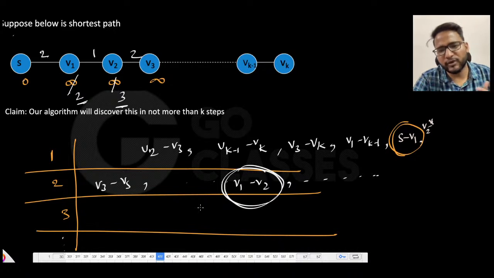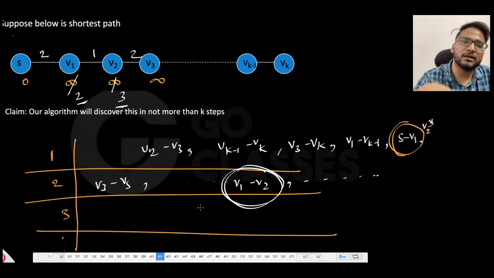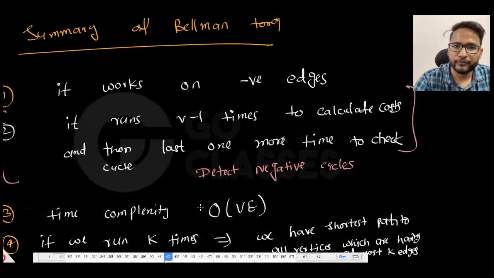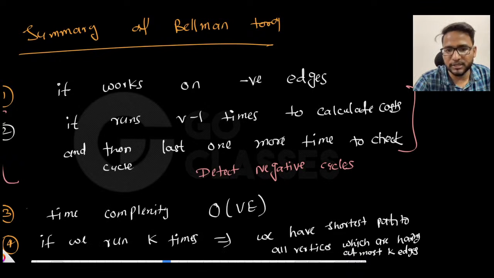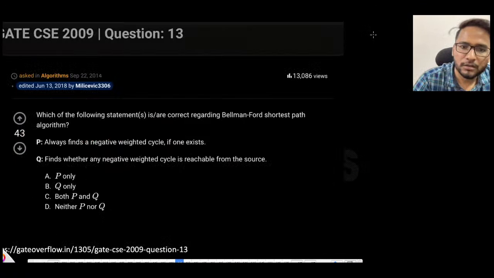Okay, we understand that if you are not from GO Classes' student, then you might be having some difficulty in understanding. The reason is that you might not have studied things in the proof way. I mean, you might have studied, that's perfectly fine, but the chances are that you might not have studied in the proof manner. Okay, so these are the few points that I have written. I will share the slide with you, and you can find the slides in the description, so later you can go on from this summary.